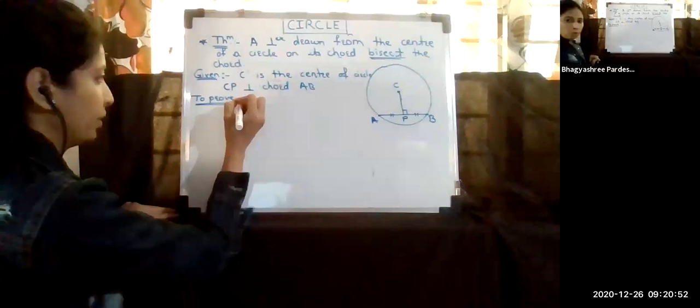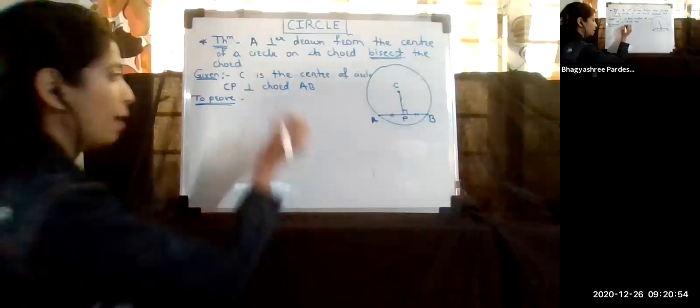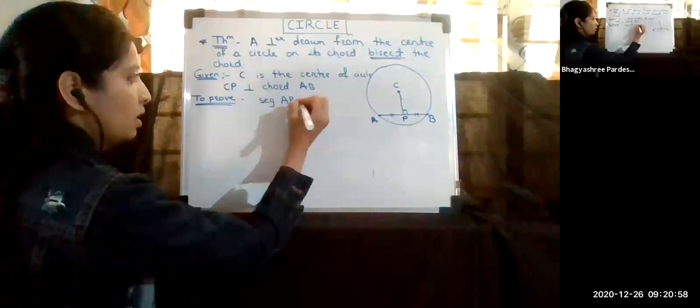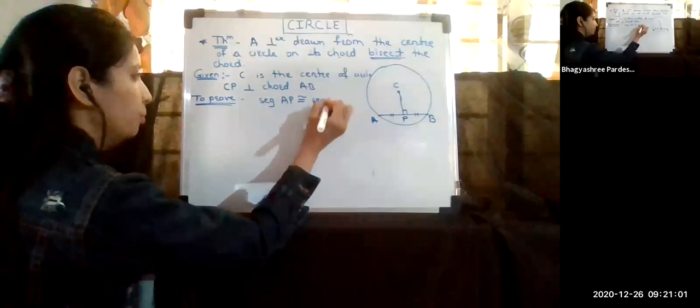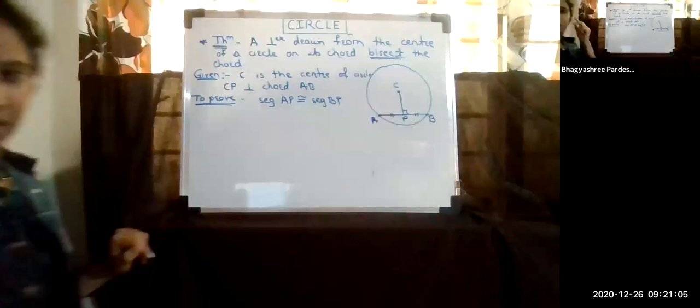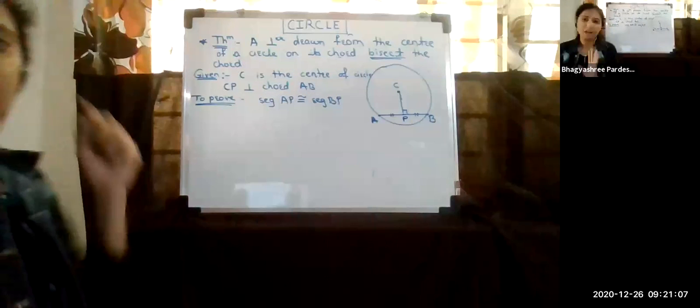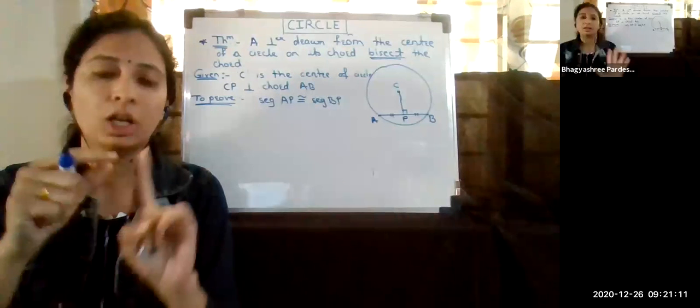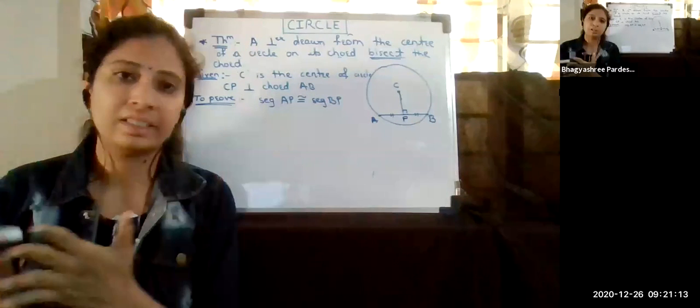Next, what do I have to prove? I have to prove that segment AP is congruent to segment BP. This AP and BP are equal. This is what we have to prove here. Always remember, given and to prove. In 10th standard also, you are going to write the theorems like this.